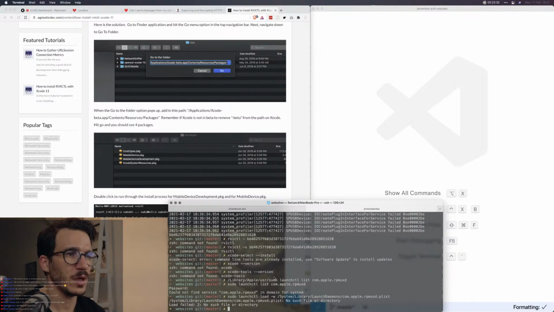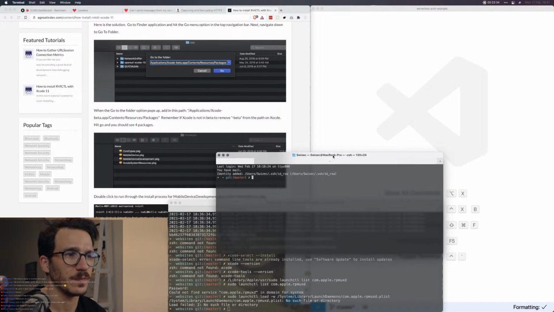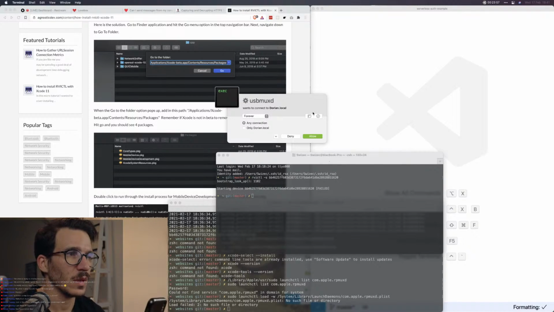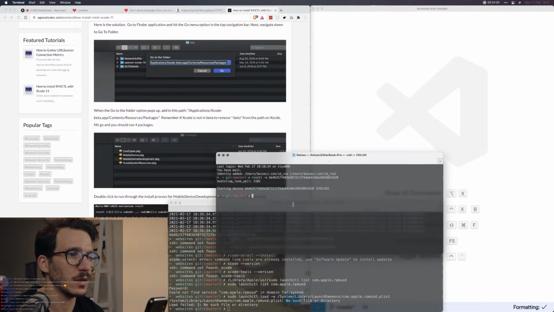Will I now be able to run RVICTL? RVICTL. Bootstrap lookup starting device failed. Okay, so this is progress. I know we got an error, but getting an error is progress because it's a different kind of error. Trust this computer. Yes, please trust. My passcode. Okay. Yes, allow. What? Why is that failing?